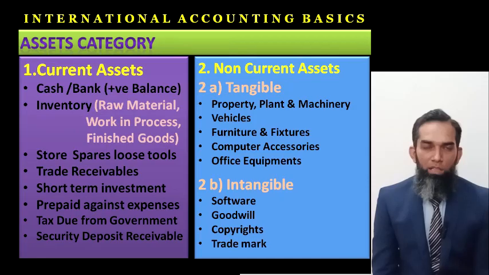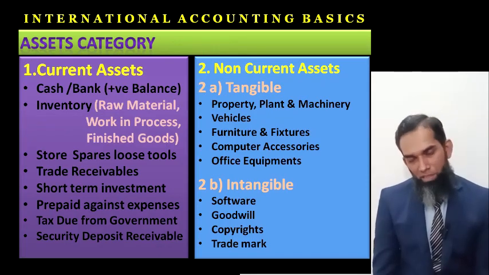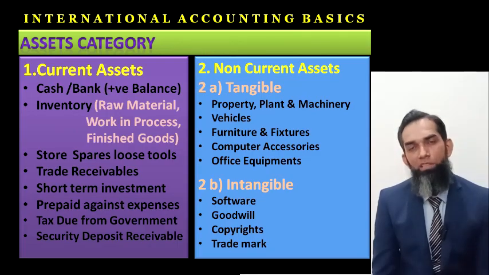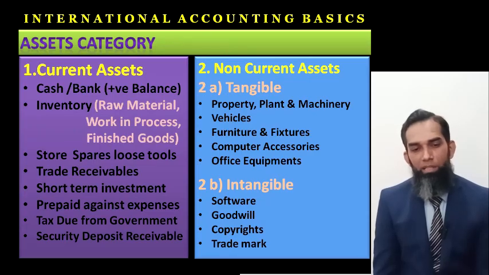If we talk about what the current assets and non-current assets are, current assets are the cash and bank balances. Whenever the company is created, the first journal entry recorded in the ledger is bank debit and capital credit. At the first time bank is debited, and it is shown in the current asset section, while the capital is shown in the equity portion.